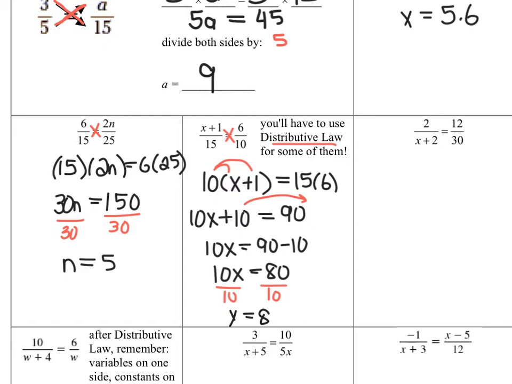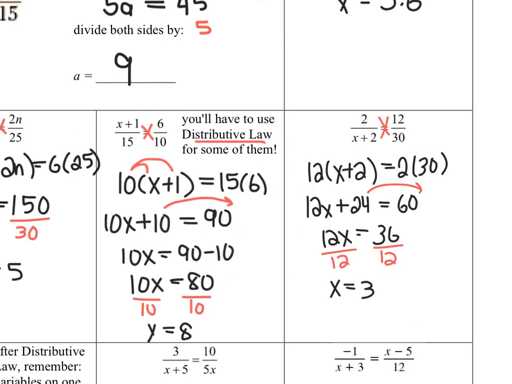I want you to pause the video, and I want you to try that next example on your own. Okay, so when you solve the next one, we should have 12 times x plus 2 equals 2 times 30, so that's second cross. Now we have to distribute the 12 in to get 12x plus 24 equals 60, and then we solve the linear equation. So I brought the 24 over and it became subtraction. That's how I got this 36, and then I divided out the 12 to get x equals 3. Just like solving linear equations, you can check your work here by doing a left side, right side check if you're not sure or if you're not confident in your answer.